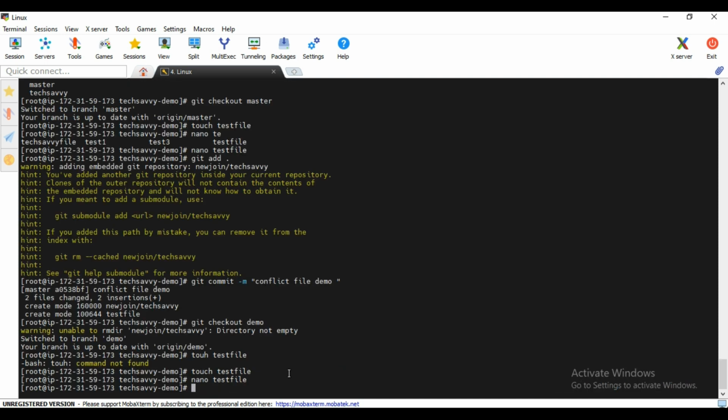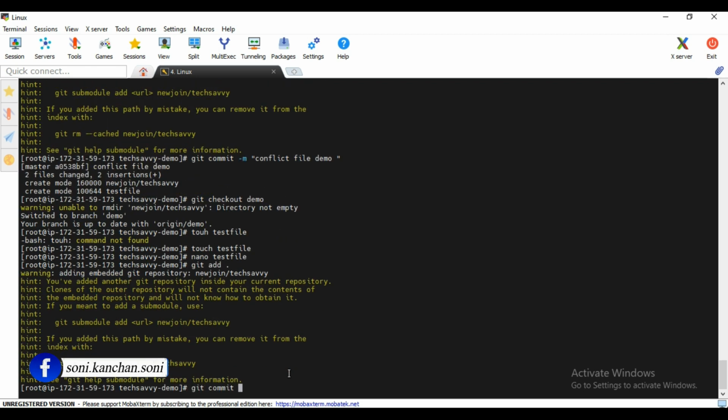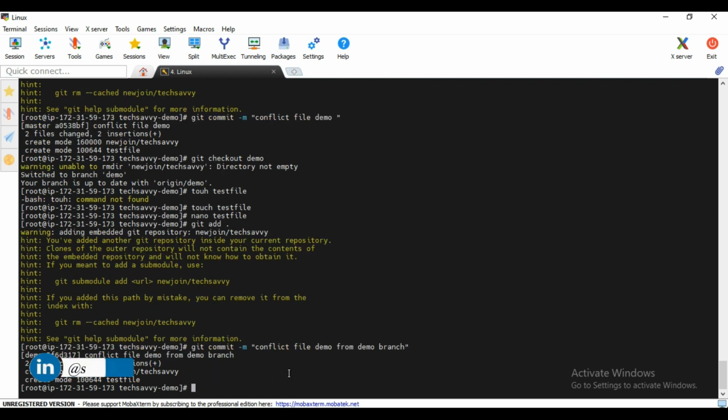Okay, enter. Now do git add, git commit -m conflict file demo from demo branch. So we have added this.